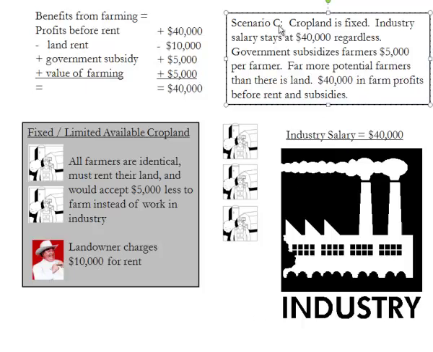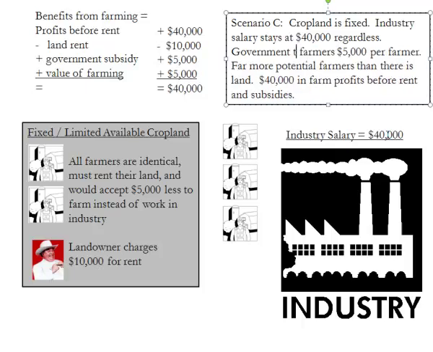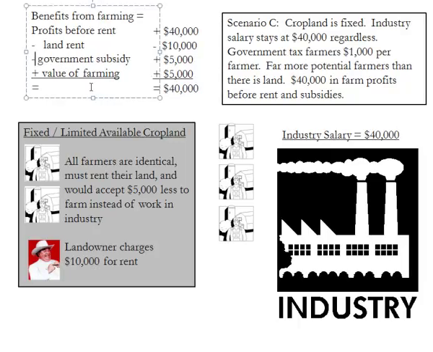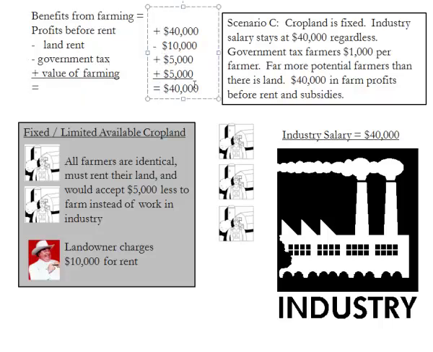Let's look at a different scenario now. Let's go to a scenario C, where instead of government subsidizing farmers $5,000, government is going to tax farmers, let's say $1,000 per farmer. And so we're now going, instead of adding a government subsidy, we subtract the government tax, and in this case